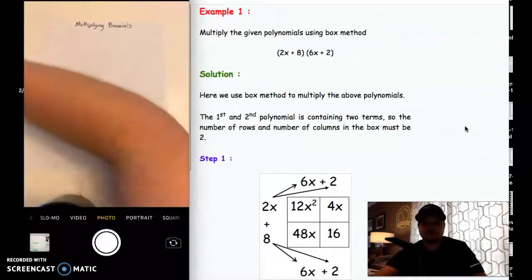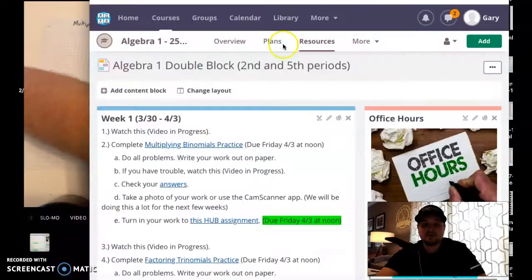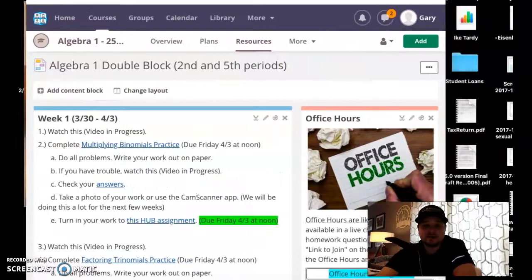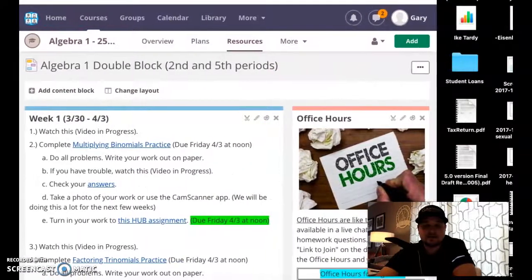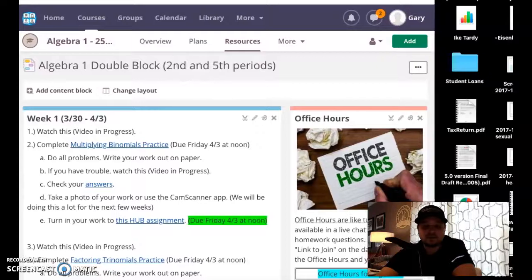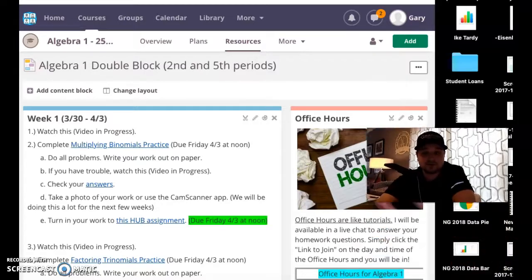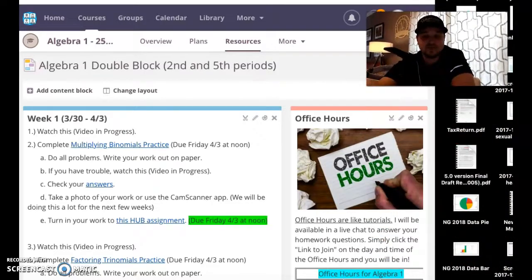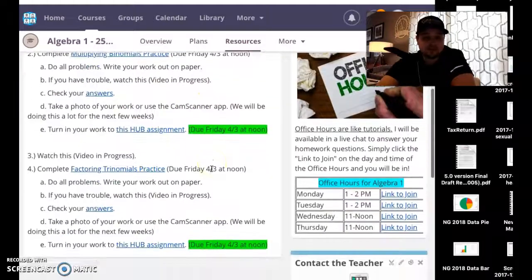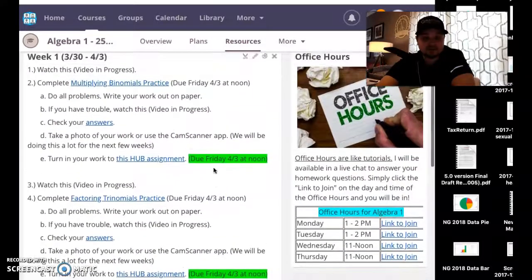Speaking of office hours, let's go ahead and talk about that just briefly, all right? I want to show you, this is our hub page. This is how we're set up for this time. Both 7th period and 5th period, you will have very similar looking hub pages. Pretty much everybody's getting the same stuff for Algebra 1, okay? In this box right here, this is going to be all the work that you're working through, and I will highlight in green anytime there's something you're turning in.